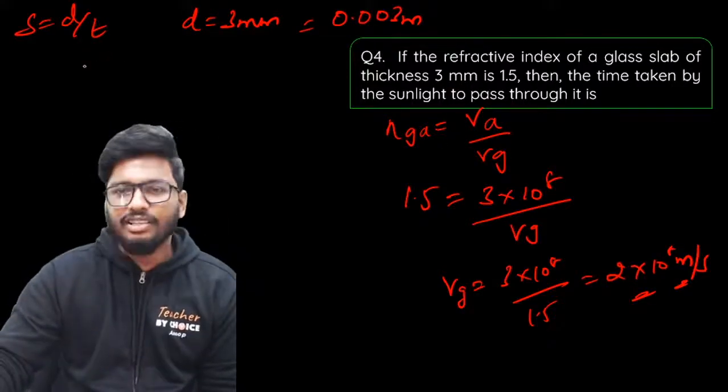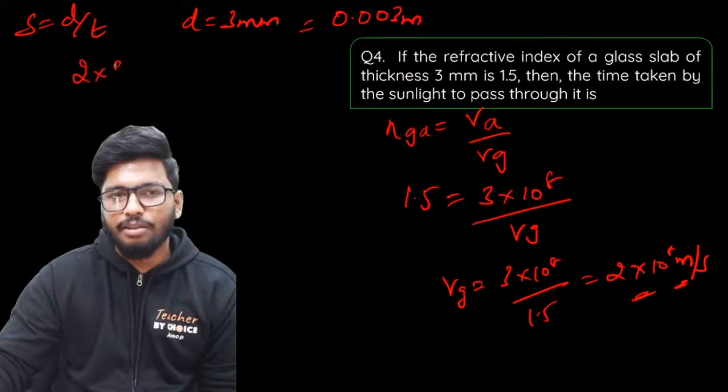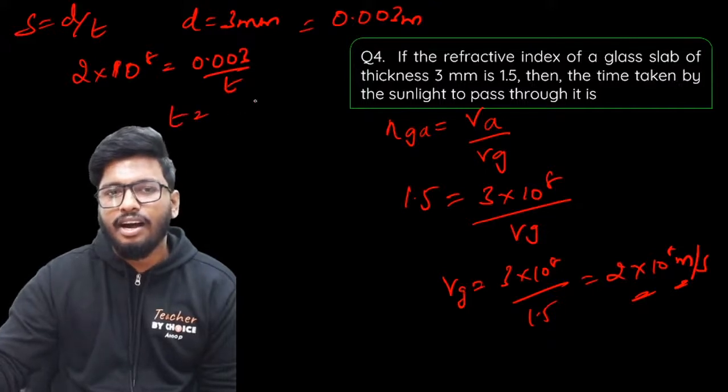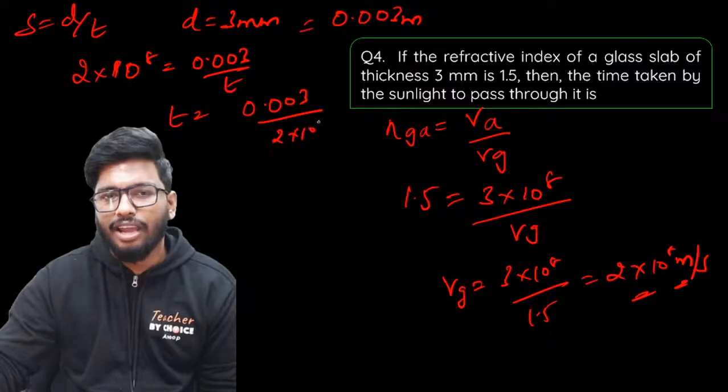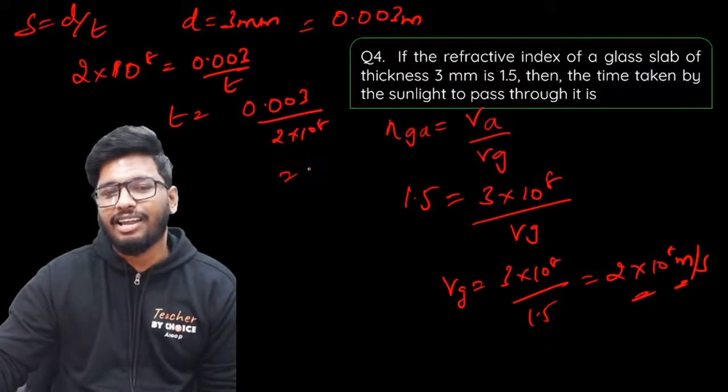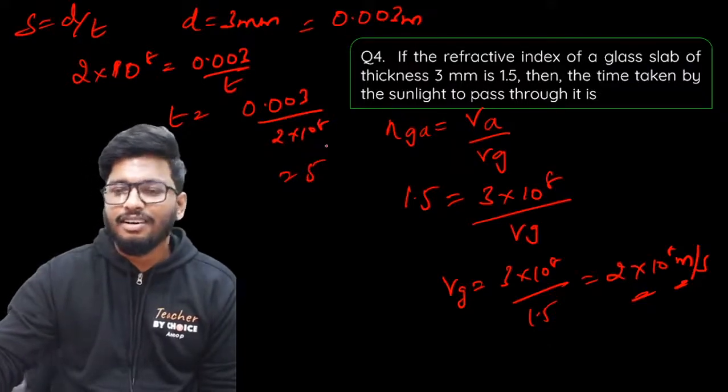Now put it down in the equation. The speed of light in glass, 2 into 10 to the power of 8 meter per second, is equal to 0.003 divided by t. So what is t? t is equal to 0.003 divided by 2 into 10 to the power of 8, which if you divide, you'll get 5. What is it? 5 point what?